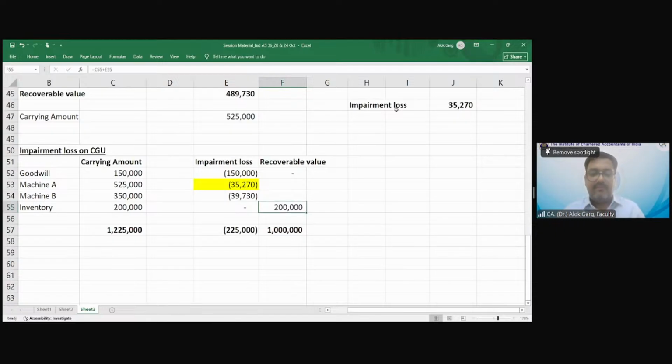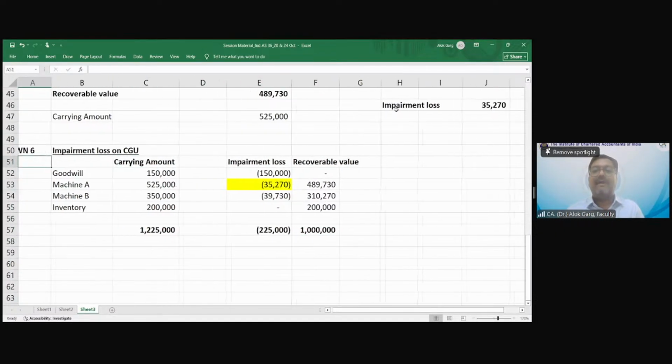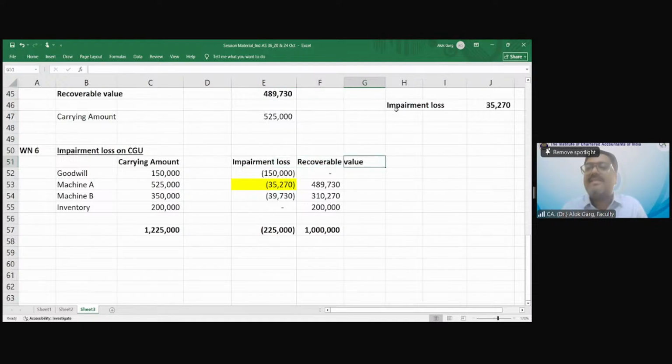39,730. और मेरे carrying value क्या होगी? So this is the recoverable value. And these are the revised carrying value post impairment. So what is my revised carrying value post impairment? Revised carrying amount post impairment.